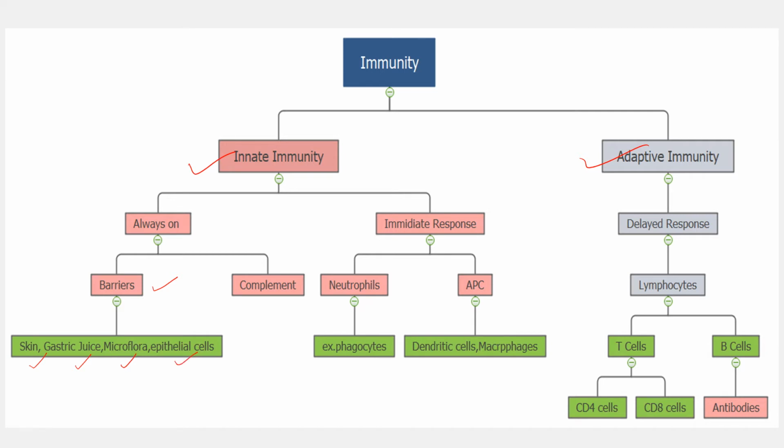All these are the barriers which are always on, and they protect us from the foreign particles or the invaders. Similarly there is a complement system, that is the protein complement system. It is also always on and protects us from the foreign invaders, right?